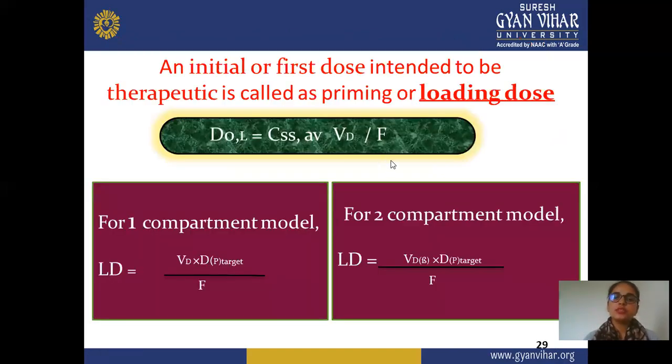The initial first dose introduced with therapeutic effect is known as the loading dose, that is X0L, which is equal to C steady state average into VD divided by F. This is the loading dose for one compartment, and this is the second compartment. In one compartment, VD into target concentration divided by F, and for two compartment, VD into beta into target concentration divided by F.